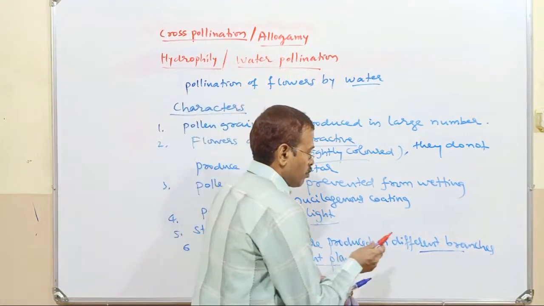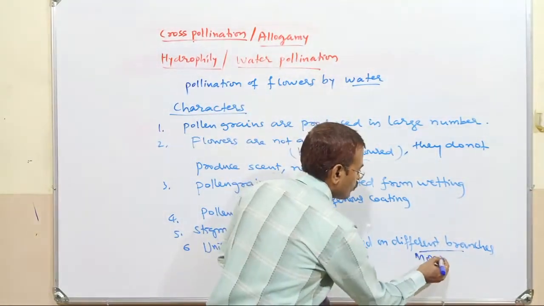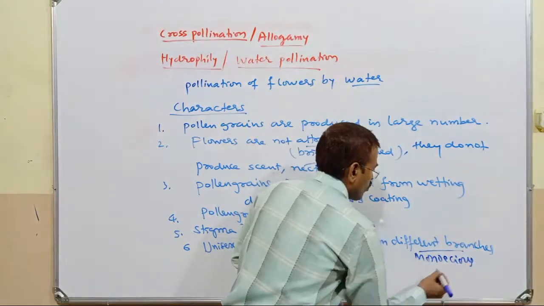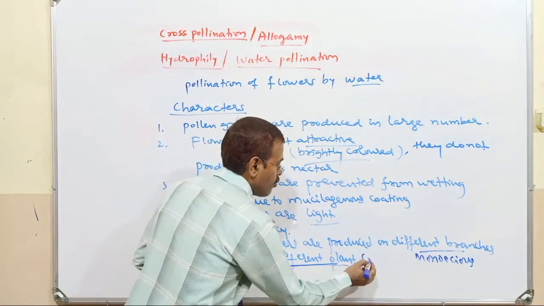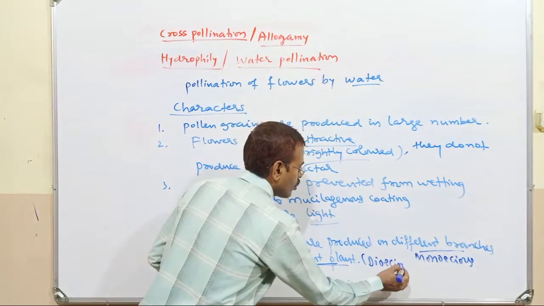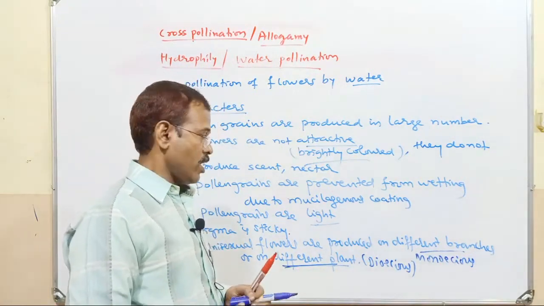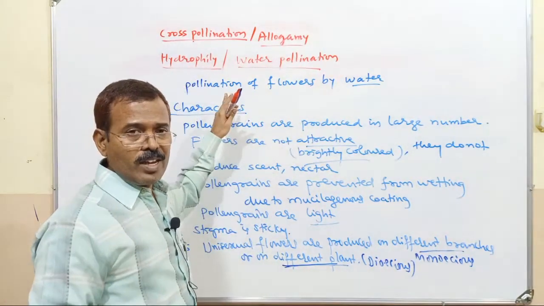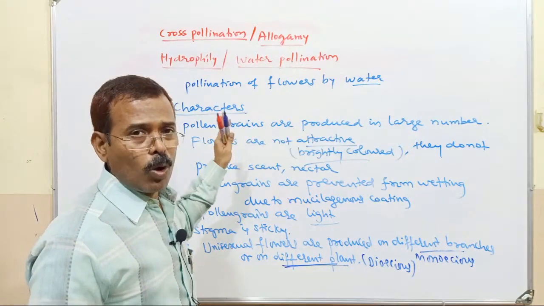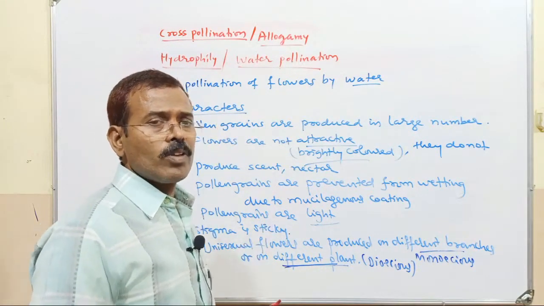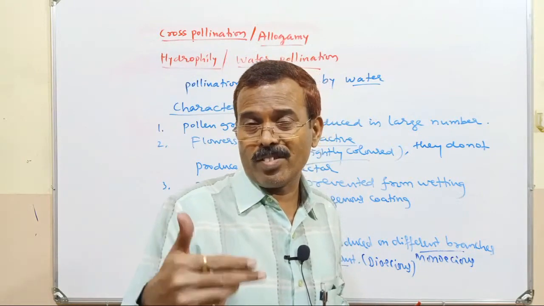When they are produced on different branches, the plant can be monoecious. When the unisexual flowers are borne on different plants, it can be dioecious. Male and female plants can be separately distinguished. So these are some of the characteristics of hydrophilous flowers, or flowers pollinated by water. Now, where does the pollination occur in water?